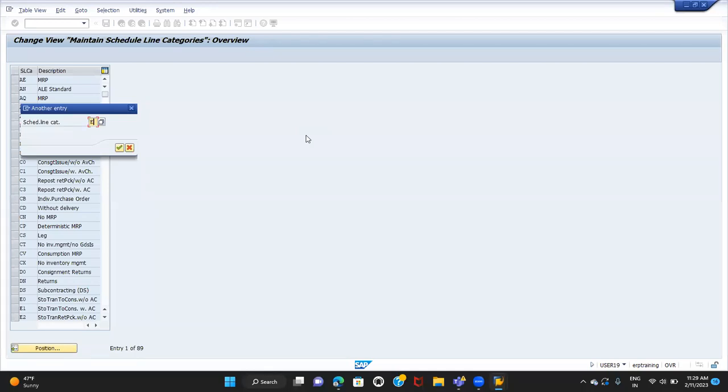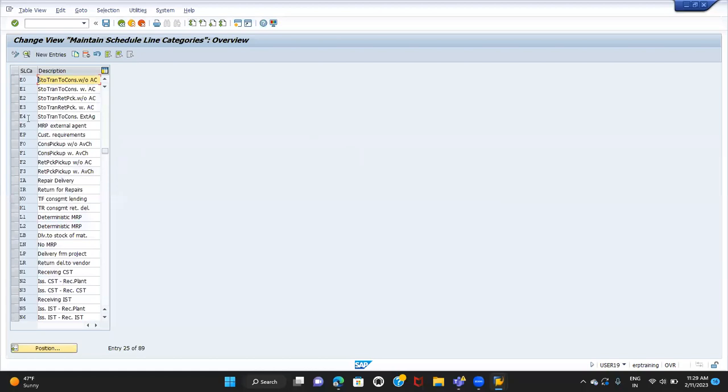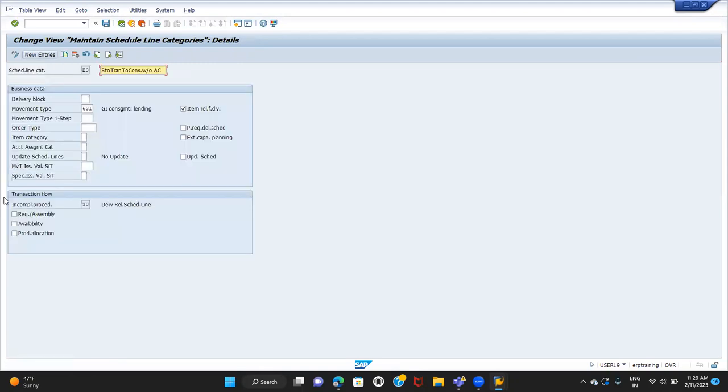So what is E0 and E1? Let me show you that. This E0 is without available check, E1 is with available check. If you see here in the details, E0 will not have the available check and the transfer of requirement checkbox is not activated here. If you see the E1, there is an available check and the transfer of requirement checkboxes are activated.